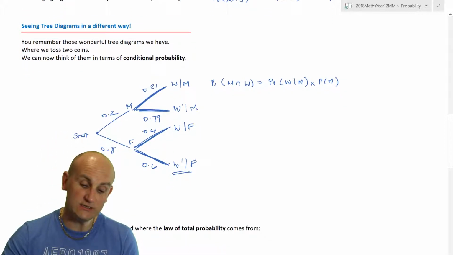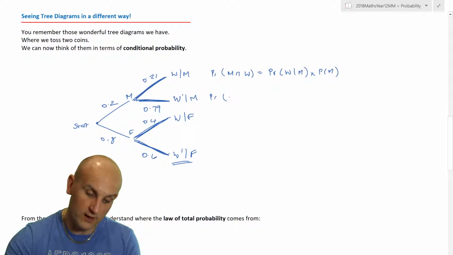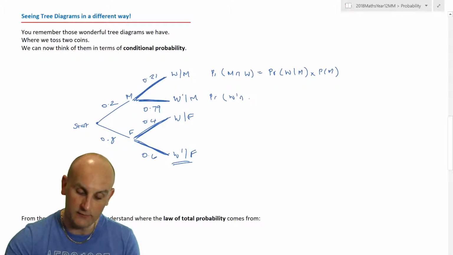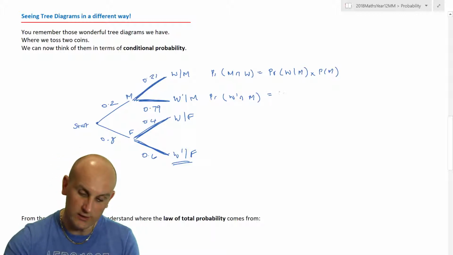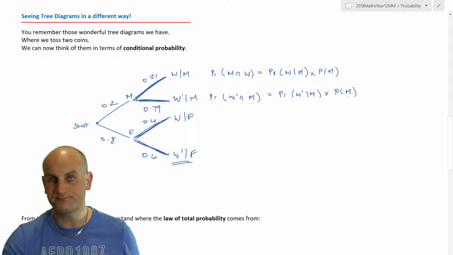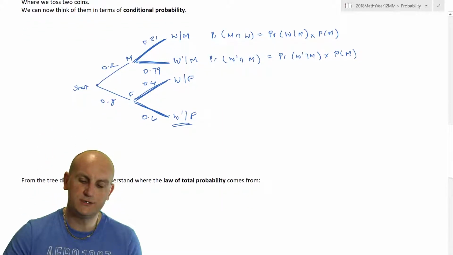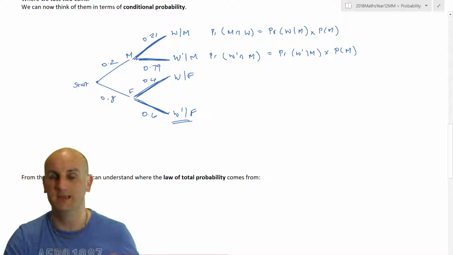Yeah, and we could actually continue to do all of this. This would be the probability of not winning and monkey. And again, it doesn't matter which way around those two go. I'm just trying to trick you. It would be the probability of not winning given that it's a monkey times the probability of monkey, and so it goes on. So what can we do to use this information for bigger picture things?